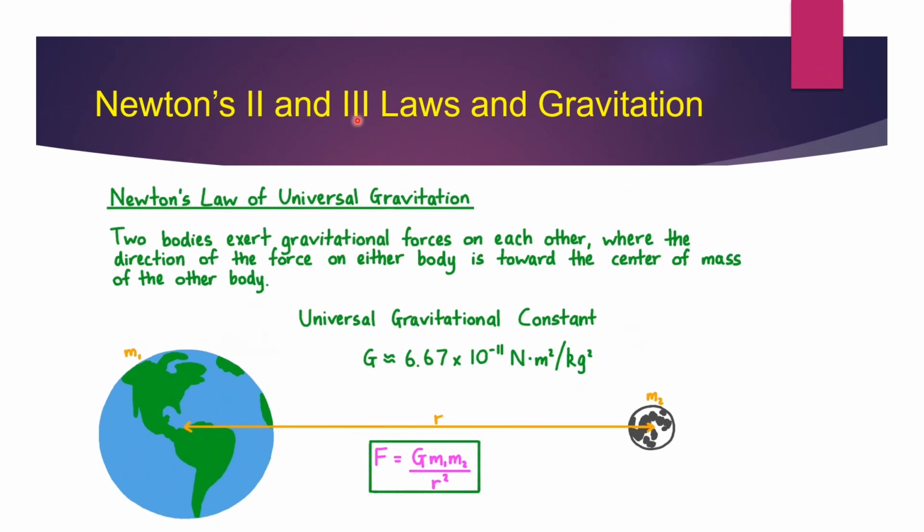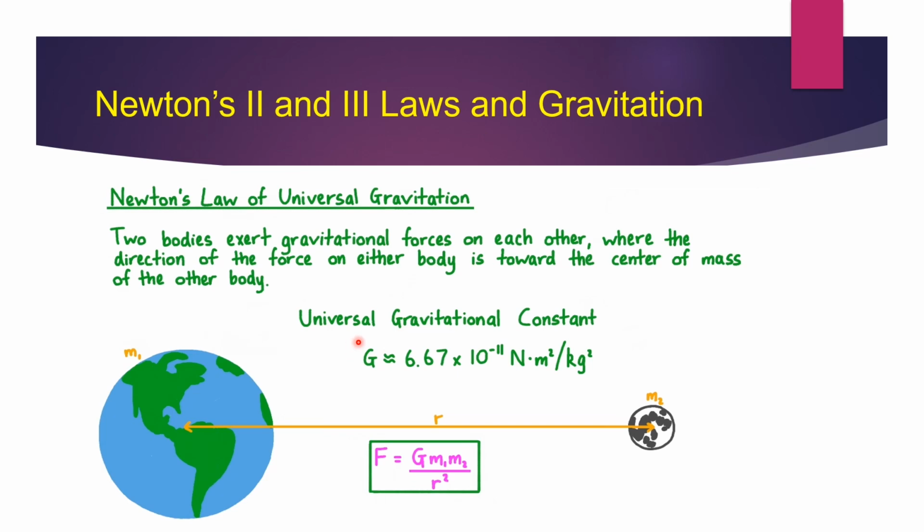Newton's second and third law and gravitation. Newton's law of universal gravitation: two bodies exert a gravitational force on each other, where the direction of the force on either body is towards the center of mass of the other body.